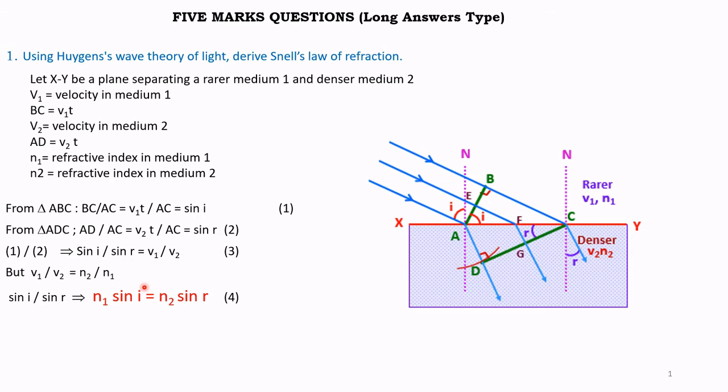Therefore, sin I by sin R gives N1 sin I equals N2 sin R. This is Snell's law of refraction.